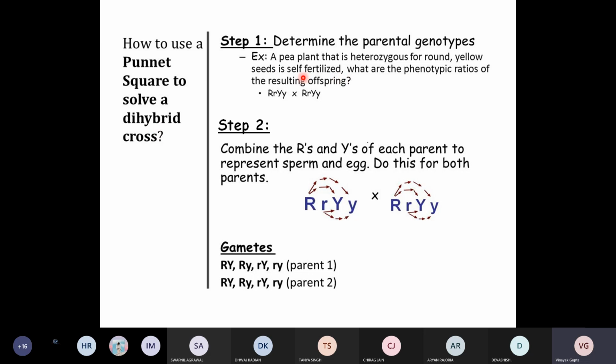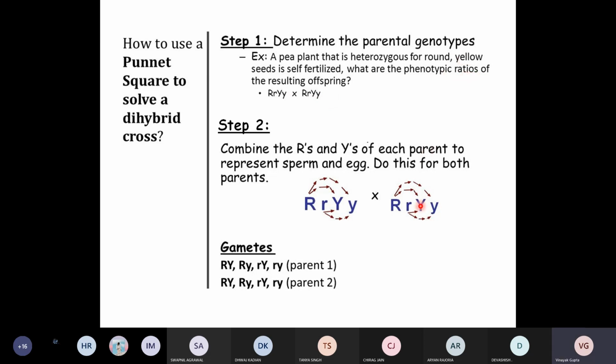So let's understand the question. The pea plant that is heterozygous for round and yellow seed. Heterozygous for round means it is capital R small r, and heterozygous for yellow seed means capital Y small y. It is self-fertilized. That means this is the cross now: capital R small r, capital Y small y, cross capital R small r, capital Y small y. What are the phenotypic ratios of the resulting offspring? We have to calculate the phenotypic ratio.